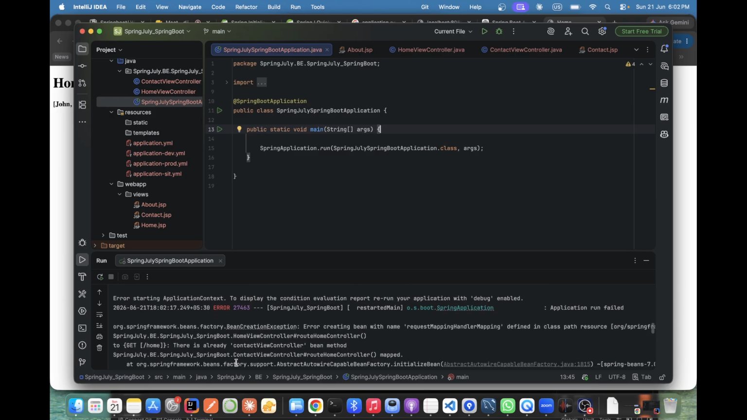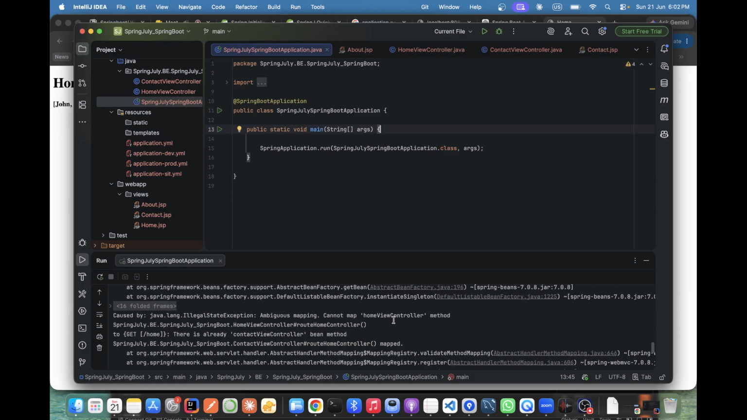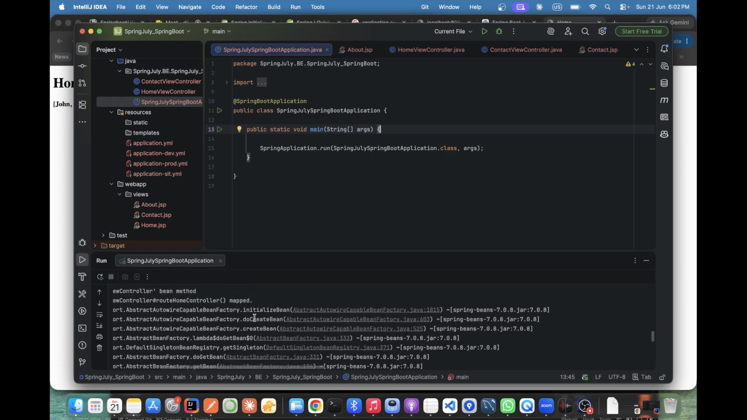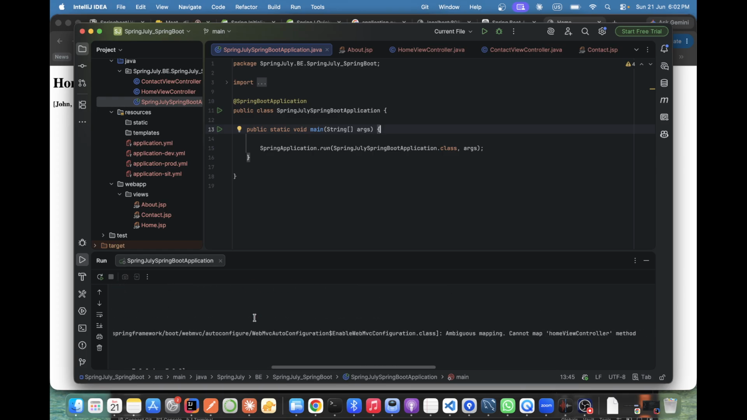Illegal exception. What is it? See, that error is coming. It's the same error: ambiguous. It should not come here, right? Okay, cannot map. It should come here. Okay, fine.